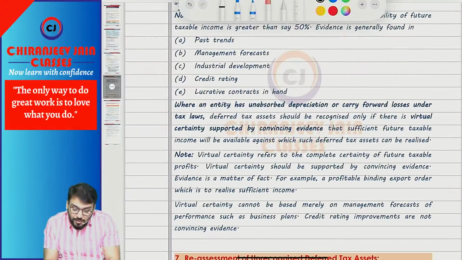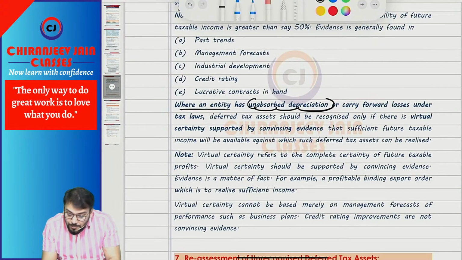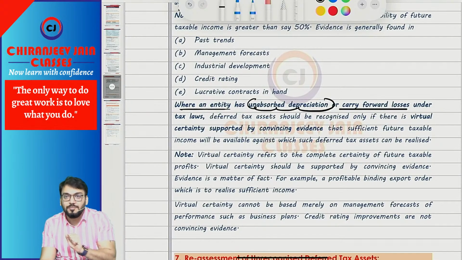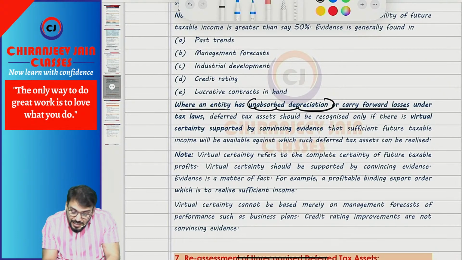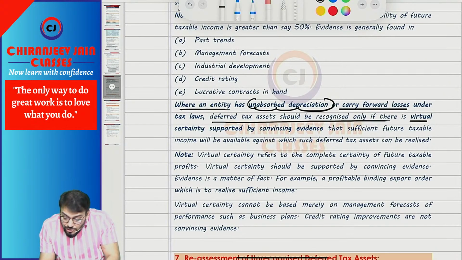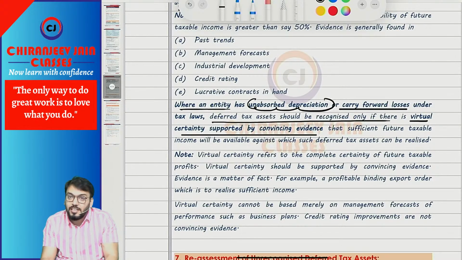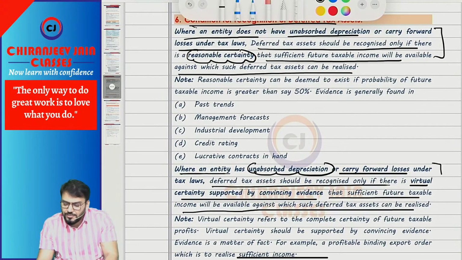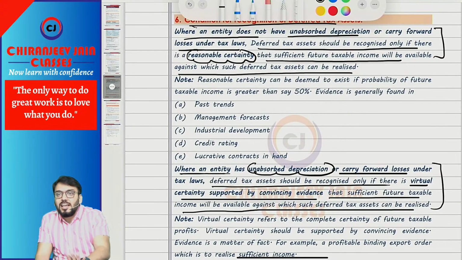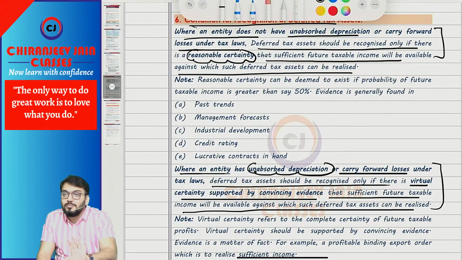Understood? So second point is what? When the entity has unabsorbed depreciation and carry forward losses, means it is a loss making company. So for a loss making company, more certainty is required. That is virtual certainty, means more than 95% chances. So in that case, DTA should be recognized only if there is a virtual certainty supported by convincing evidence that sufficient future taxable income will be available against which such DTA can be realized. So these 2 points you need to memorize a bit. However, if question is silent, always we recognize DTA on the assumption that future taxable profit will be available.